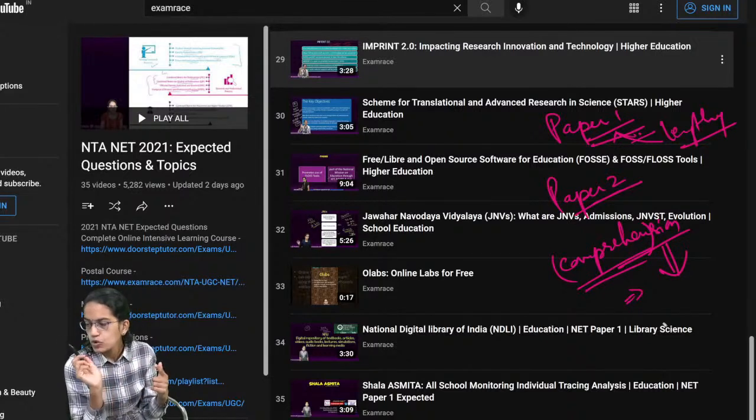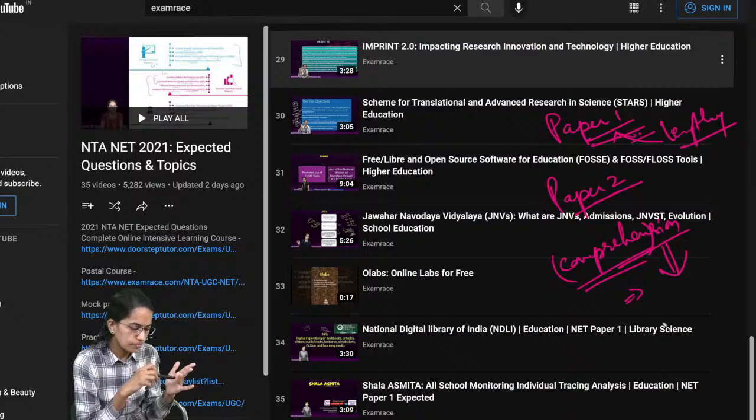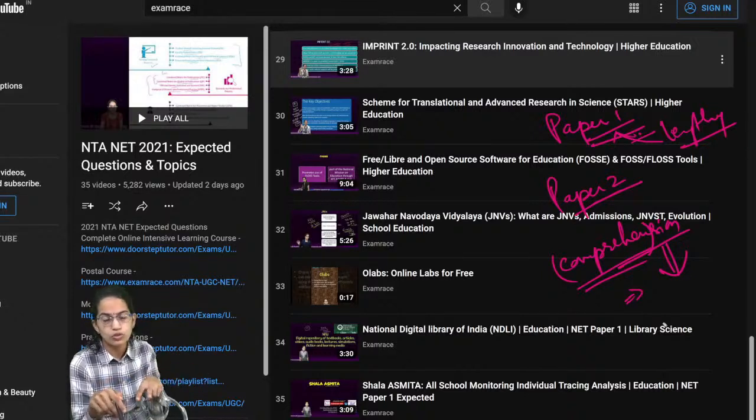Thomas, yes, if you are in your masters, if you have ticked the category of appearing, not appeared candidate, then definitely you have brighter chances for JRF. This time, as I repeat again, the official notification has shown that there would be double JRF seats. They have not mentioned anything about NET. But yes, for JRF, the May cycle and the December cycle, both of those, the October cycle would be merged. So double the number of JRF would be released. So definitely you should prepare well for this exam at this point of time.